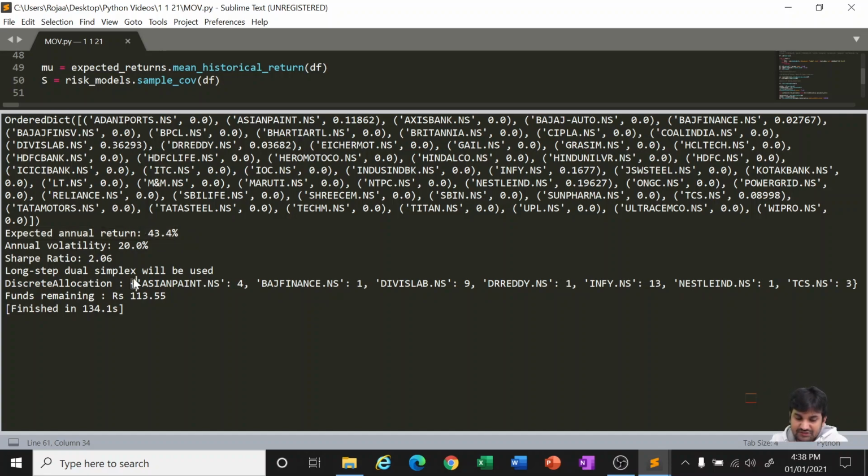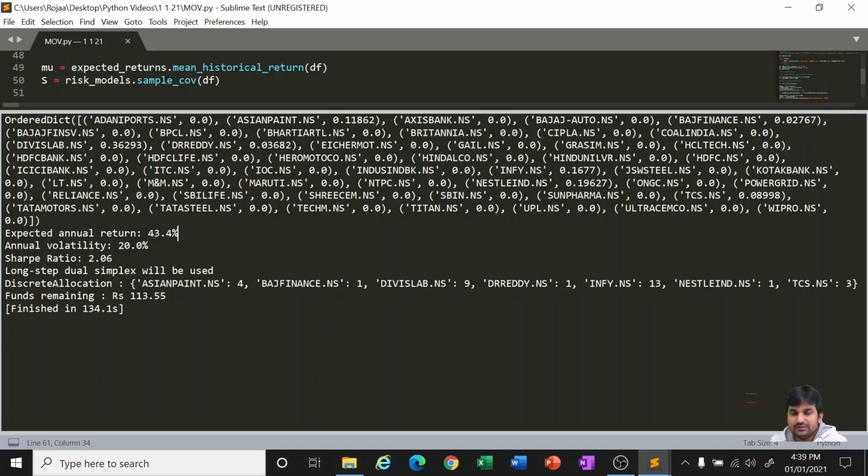The allocation it is giving us: buy Asian Paints 4 stocks, Bajaj Finance 1, Divi's Lab 9, Dr. Reddy's 1, Infosys like 13, Nestle India 1, TCS 3 stocks. Since you have only a capital of 1 lakh rupees, you buy this and keep it for a certain time, and there can be an expected annual return of 43.4%.